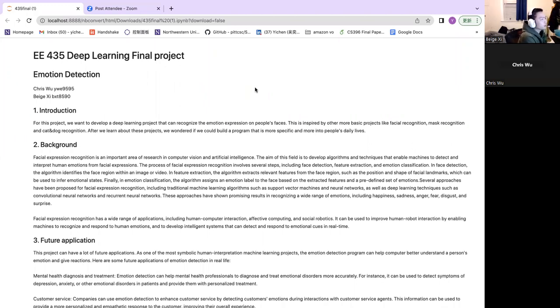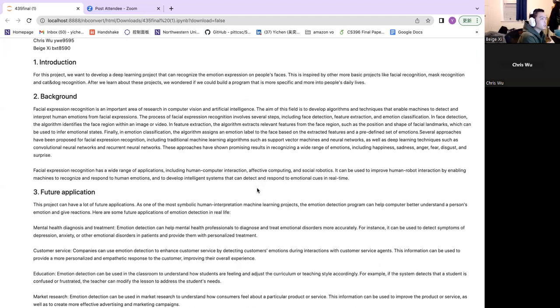So for this project, we want to develop a deep learning project that can recognize the emotional expression on people's faces. This is inspired by other basic projects like facial recognition, mask recognition, and cat and dog recognition. After we learned about this project, we wondered if we could build a program that is more specific and more into people's daily lives. So we're going to talk about the background.